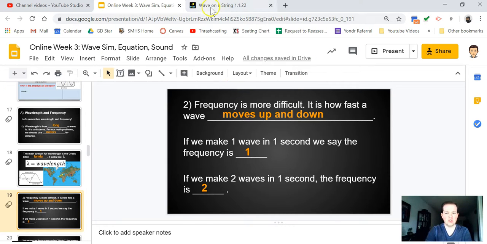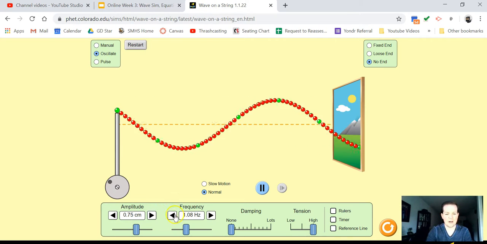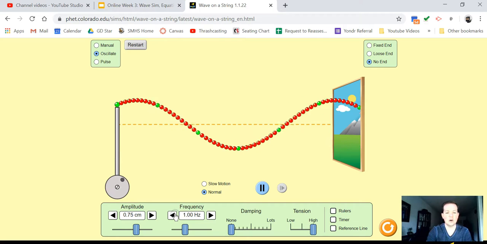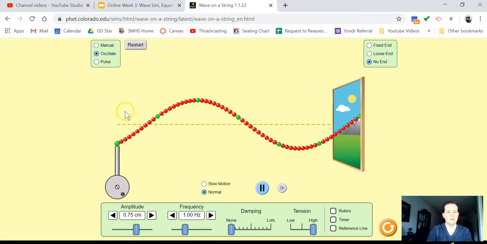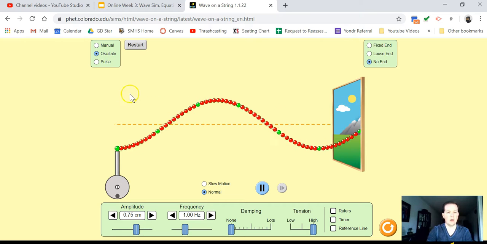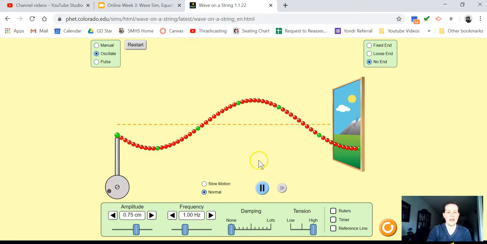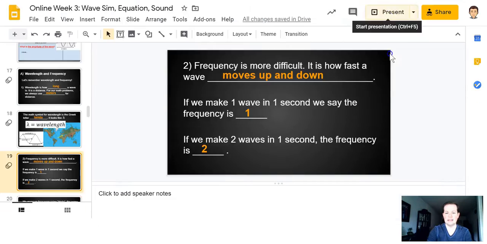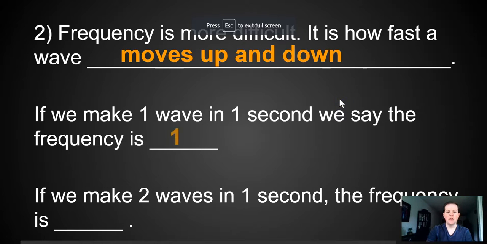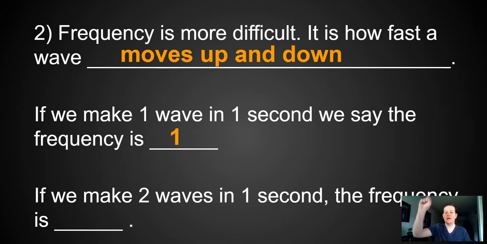Mr. Thrasher can show you on the simulation. If I make one wave per second, okay, get ready. 1, 2, 3, 4, 5. One wave per second. Well, let me go back to my slides. The frequency is 1. It's one wave per second.